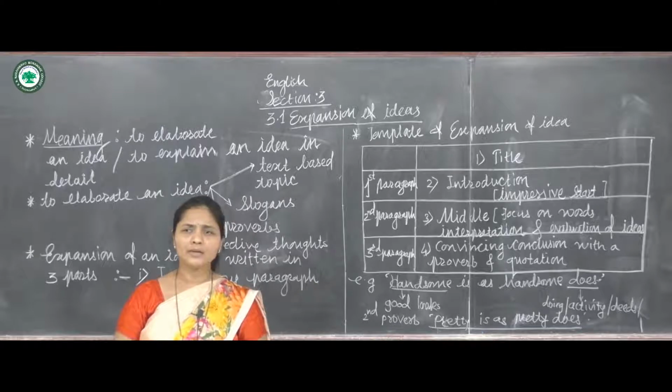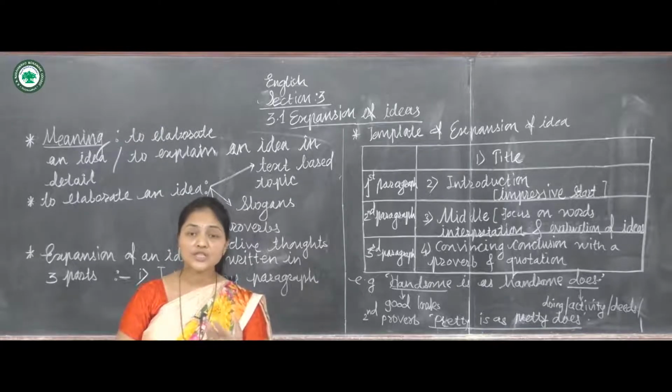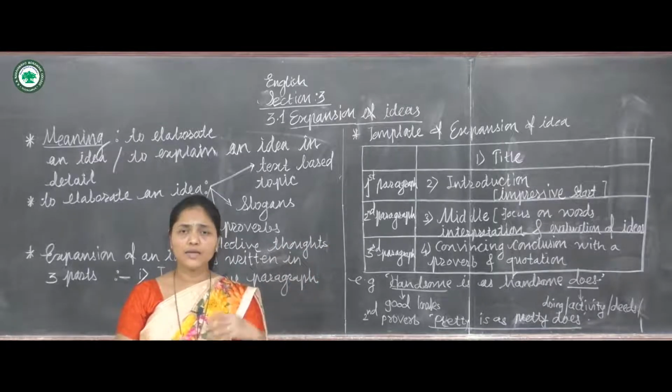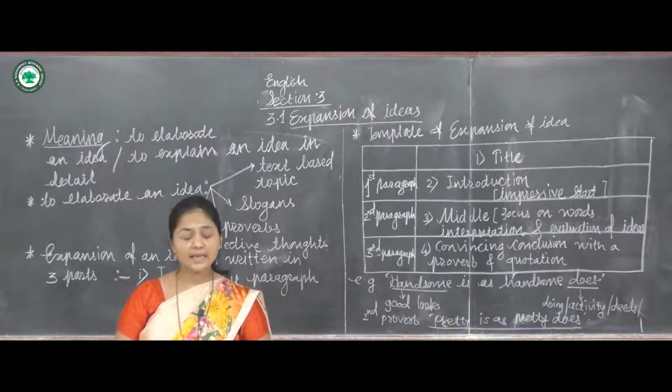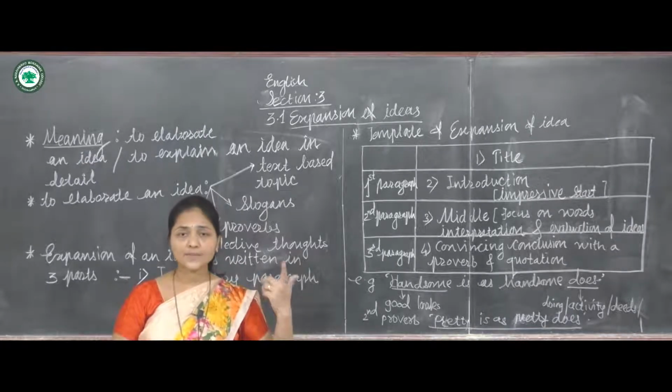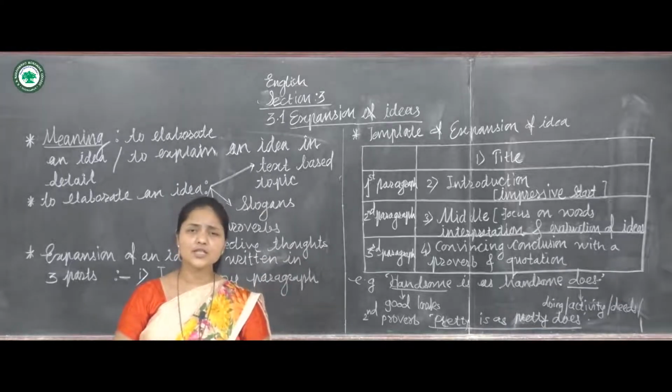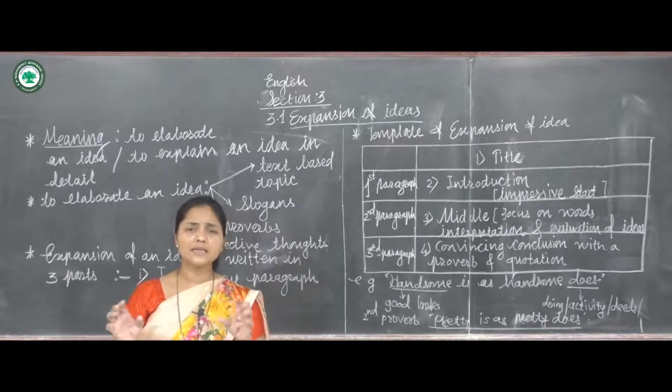For example, while delivering a speech, at that time also we have to use discourse markers which connect the two contents to each other when we want to speak. So in this expansion of ideas you have to use discourse markers. Then conjunctions. Conjunctions means when two sentences are joined with one particular word, it's called a conjunction. For example, and, or, but, etc.